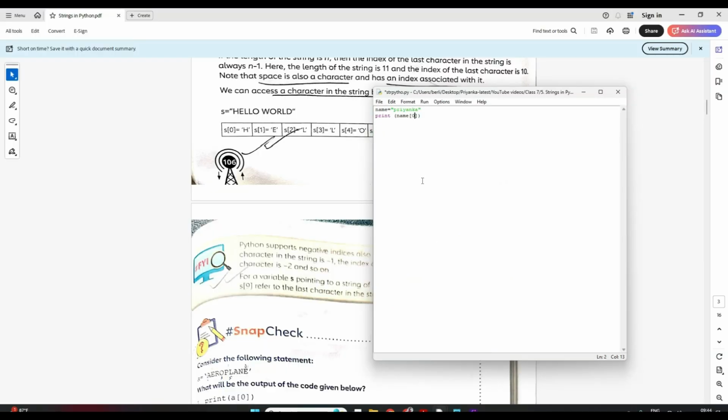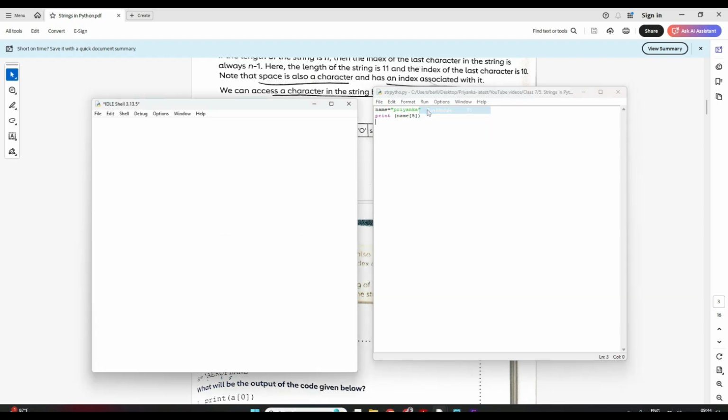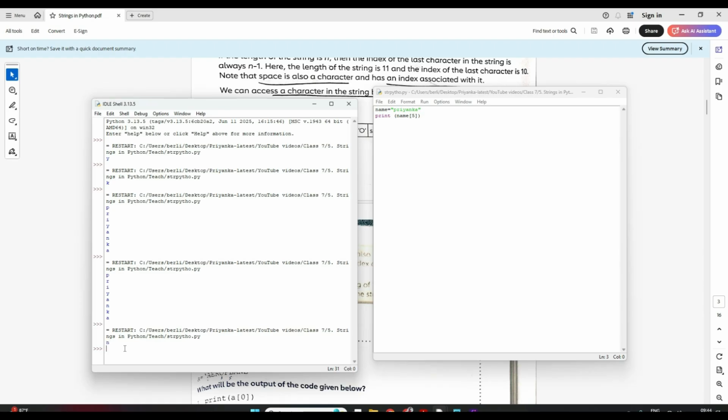Now here, if I write 5, so what will it print? So 0, 1, 2, 3, 4, 5, n, it will print n here, right? Let me run. It prints n, correct? Now the same n can be accessed from a negative integer also. Here we know this is 0 index, this is 1 index, this is 2 index, right?